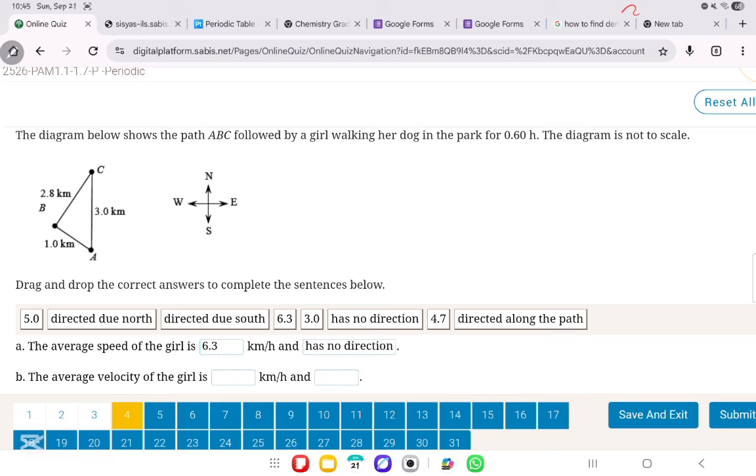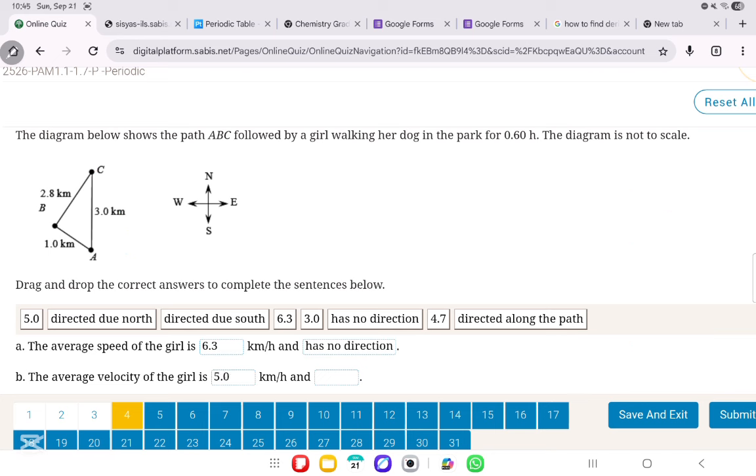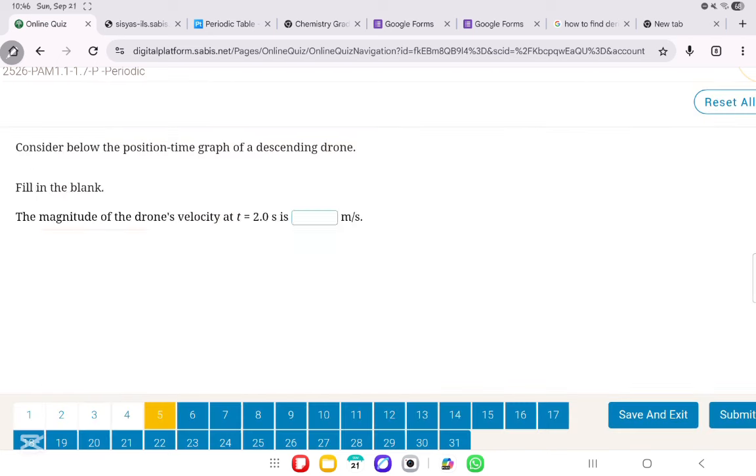Now, regarding the average velocity, it's the displacement over the time. Displacement can be calculated by taking x final and subtracting x initial, or in this case, they gave it to us to be 3 kilometers. So now we have 3 kilometers, the displacement, over the time, 0.6, so it's 5 kilometers per hour. And because velocity is a vector quantity, since it's displacement, we will say she's moving from A to C. So she's moving in the northern direction. So she's directed due north. Perfect.